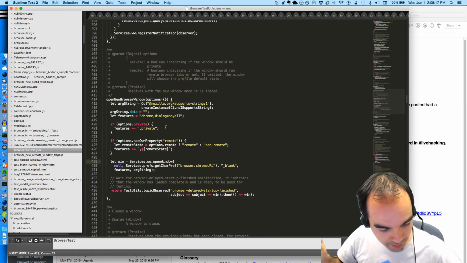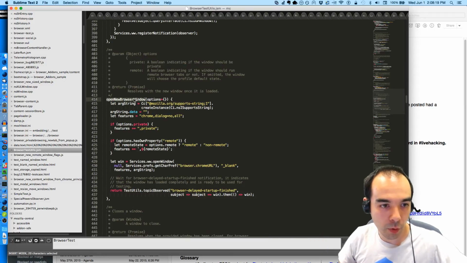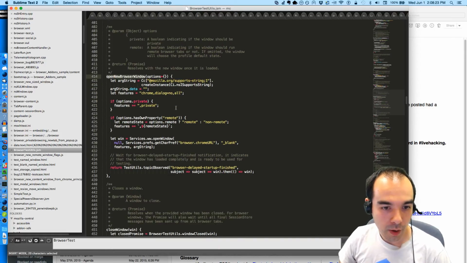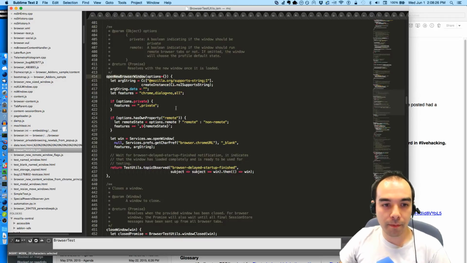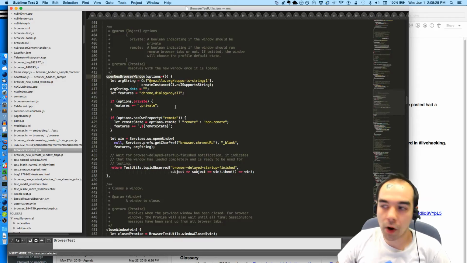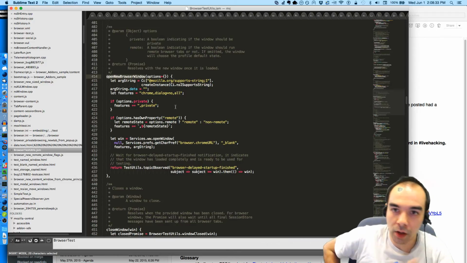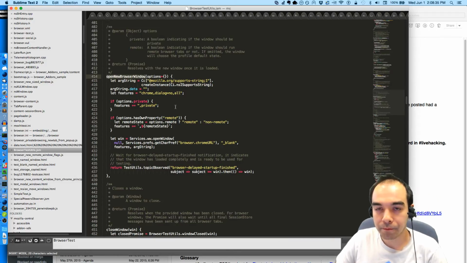Like, for example, here's one for opening a new browser window. And that's great. That's super useful. But the problem is that when you open a new browser window, oftentimes the thing you want to do is load a page in the initial browser. And that's great, except that the initial browser always tends to load something. It usually loads about:blank or about:privatebrowsing, or something else by default.